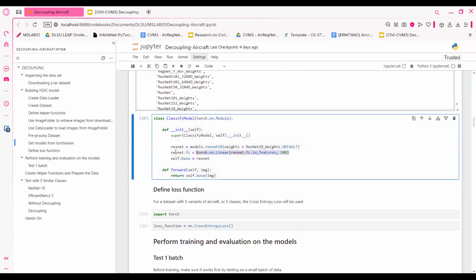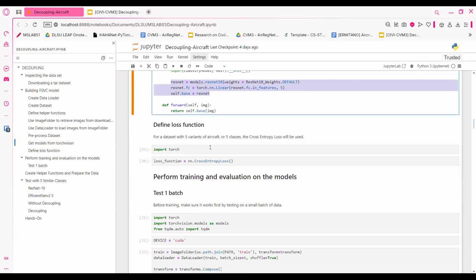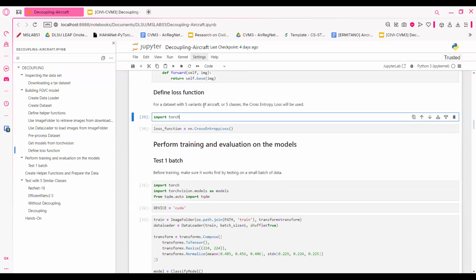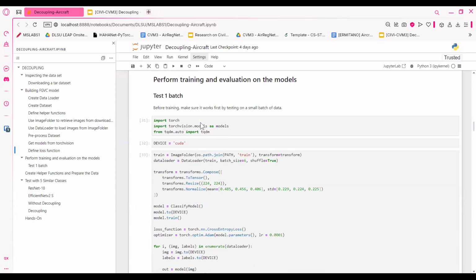Then I'm going to ignore this since I'm using the original dataset for now. I'm going to change this to 5 since we only have 5 subclasses. Here I have ResNet available. Then I define the loss function, which is the cross entropy loss. And before we start training on the large dataset, we first train on a smaller dataset just to make sure it works.